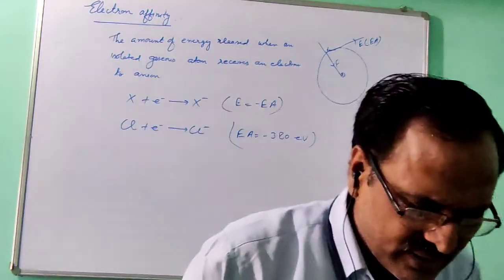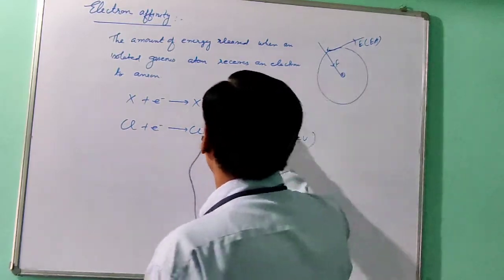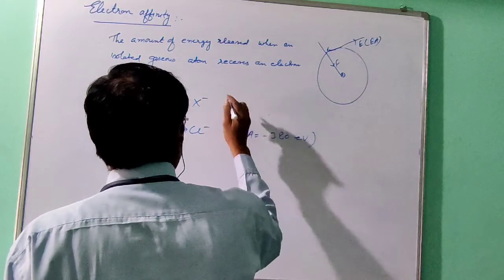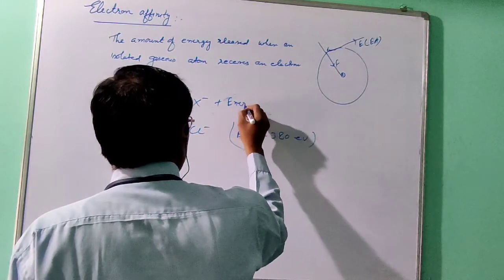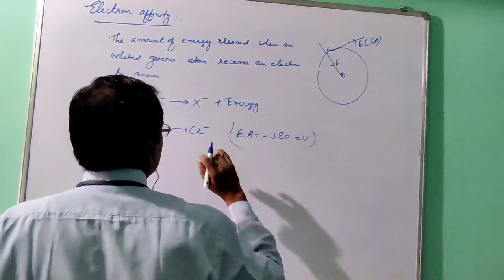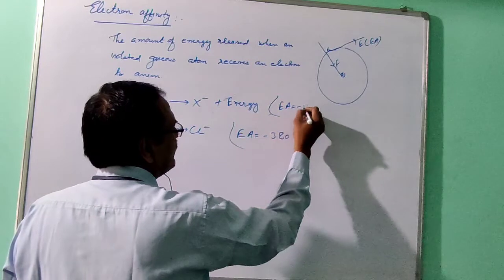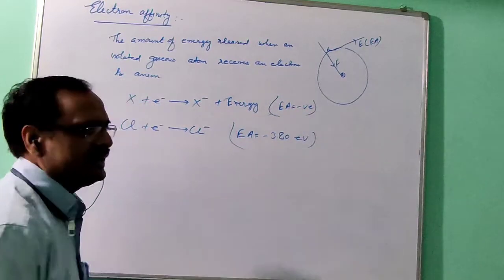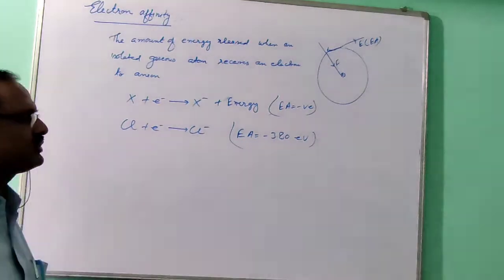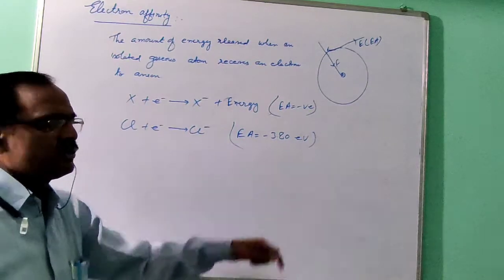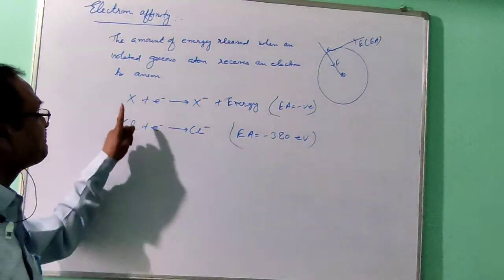For this chlorine the value is given as minus 3.80, and here it is written plus energy. It is written plus, but the energy is released, which means EA will be negative. So when the electron is added, energy is released, and the process is exothermic. The negative sign shows that energy is released, that much only, nothing else.